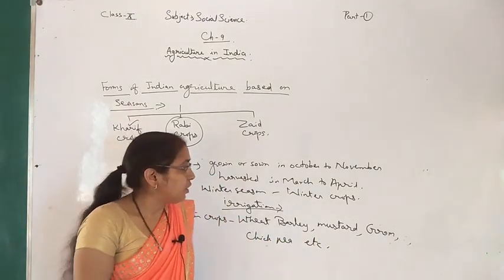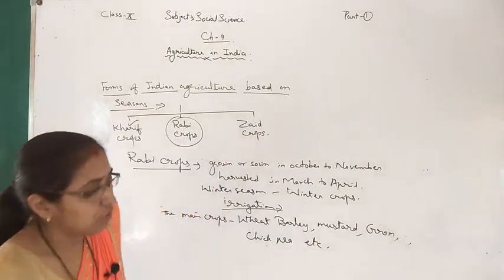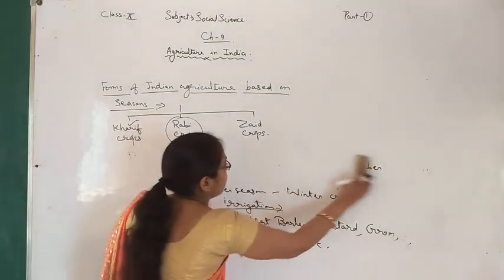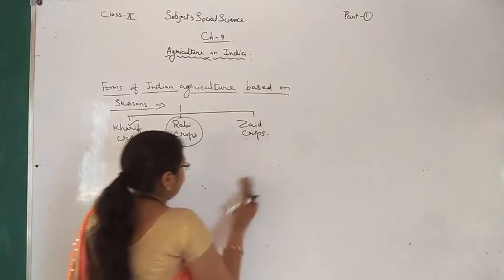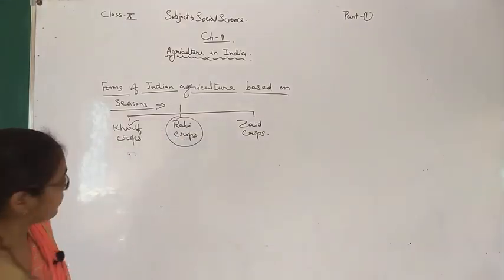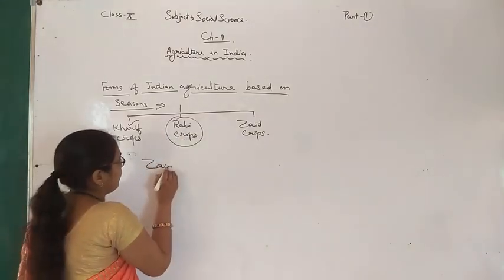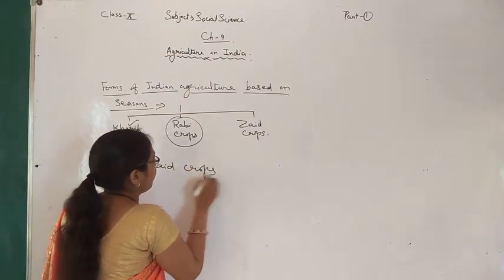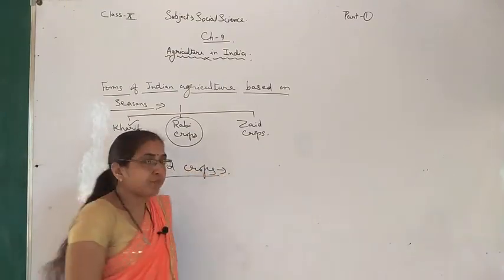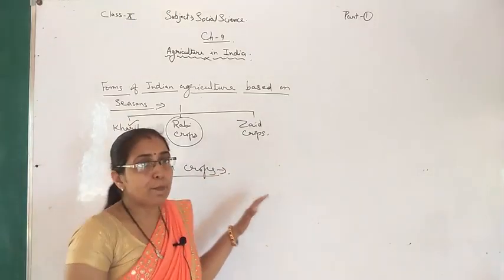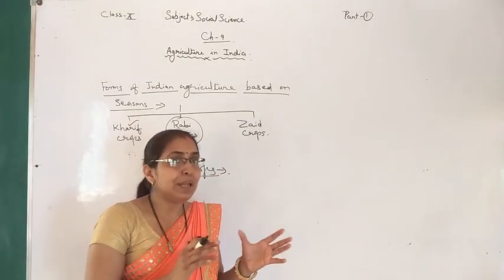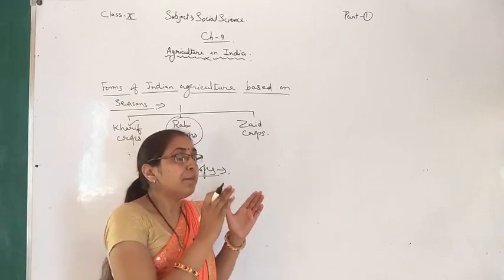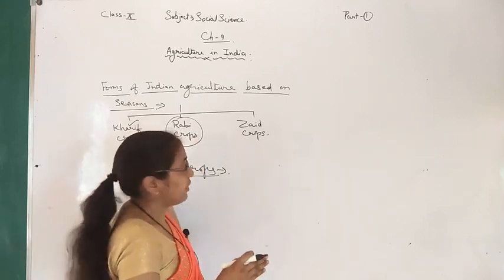Next we are going to see Jayad crops. Actually these crops are grown between the time period of Kharif and Rabi.